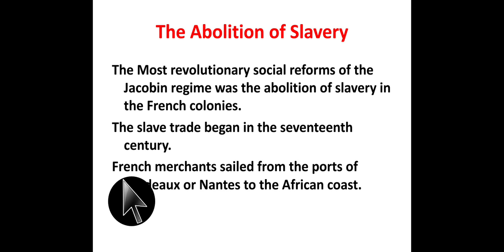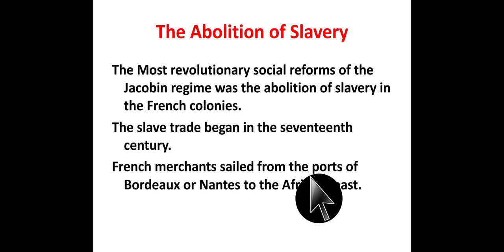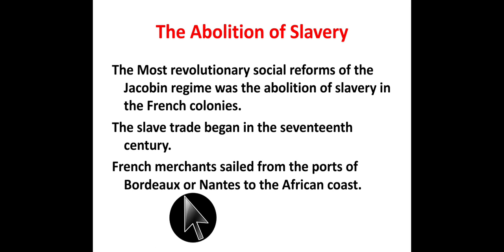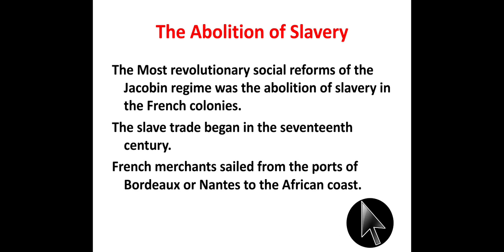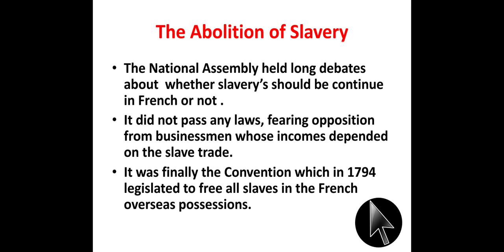French merchants sailed from the ports of Bordeaux and Nantes to the African coast. They got slaves from the local chieftains, and after a long journey they sold these slaves to the plantation owners.